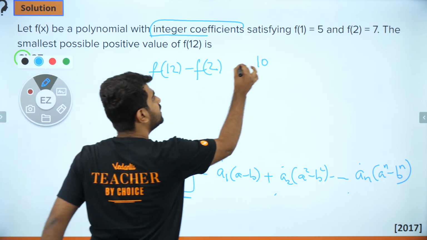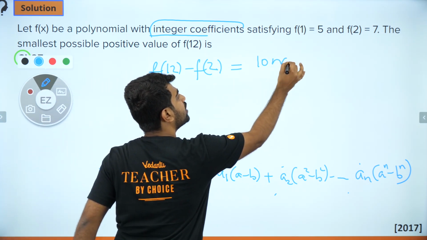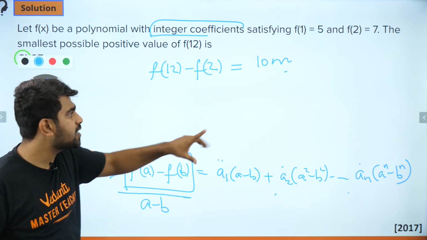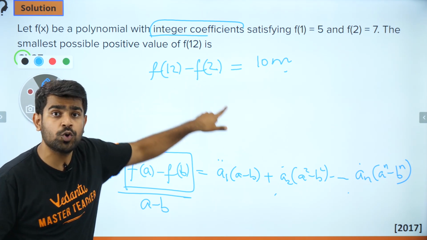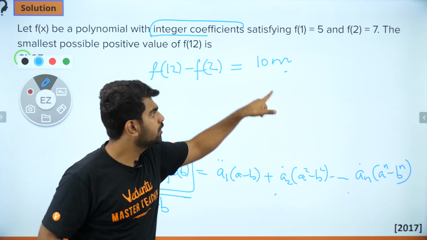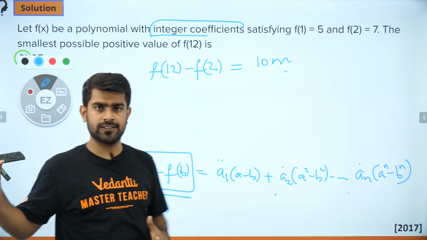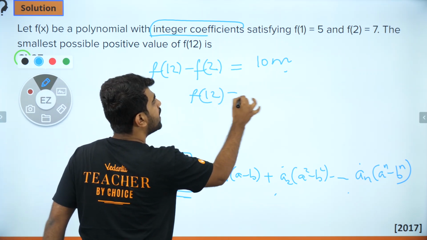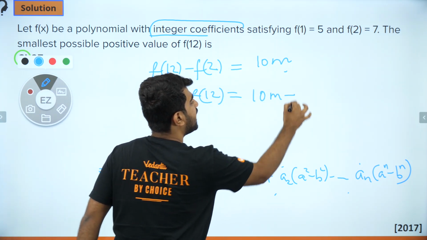So can I say this will be equal to some 10 times m, where m is some integer? Obviously, because it is divisible by 10, it is a multiple of 10. So 10 into m, where m belongs to integers. Don't worry about it. So can I say my f of 12 is equal to 10m plus f of 2.